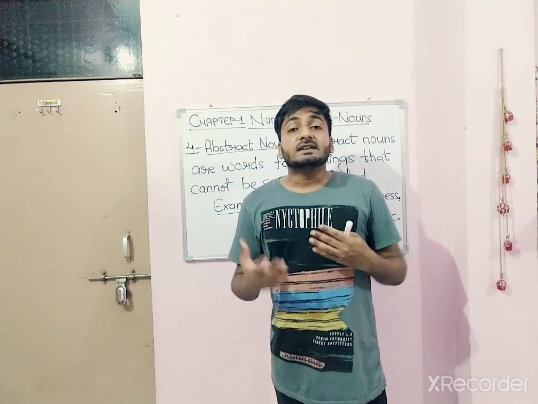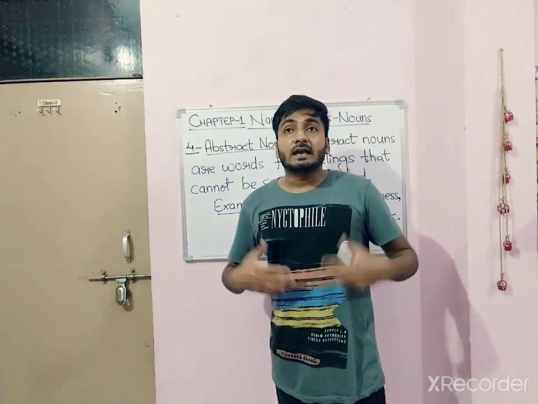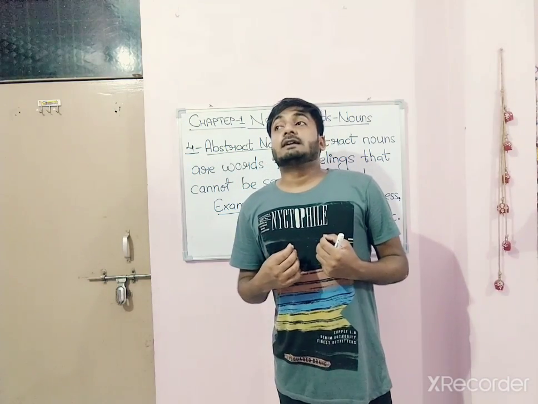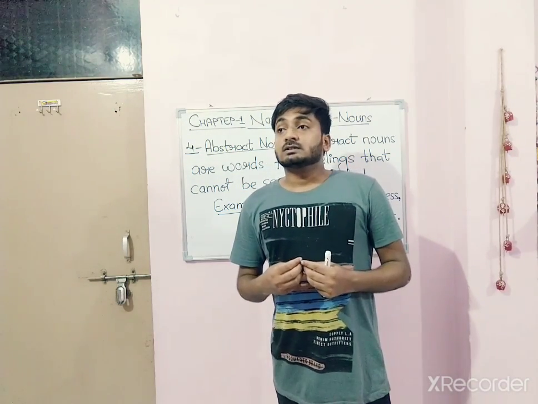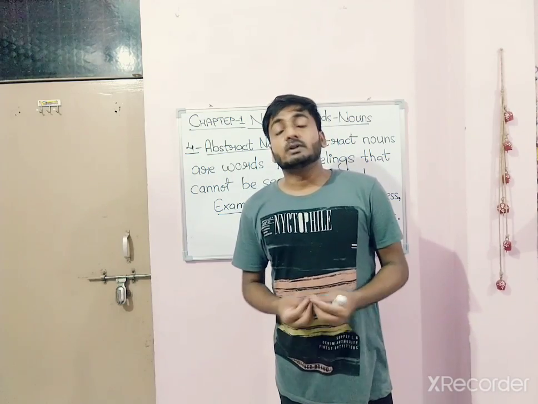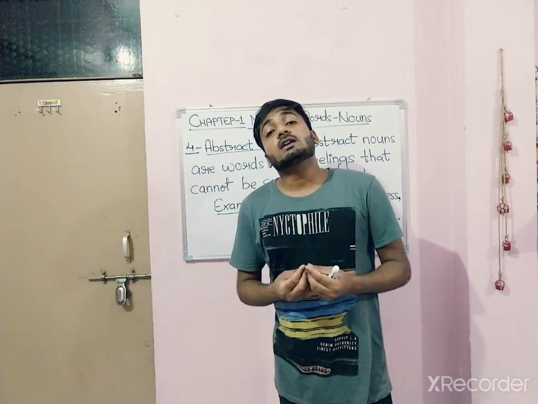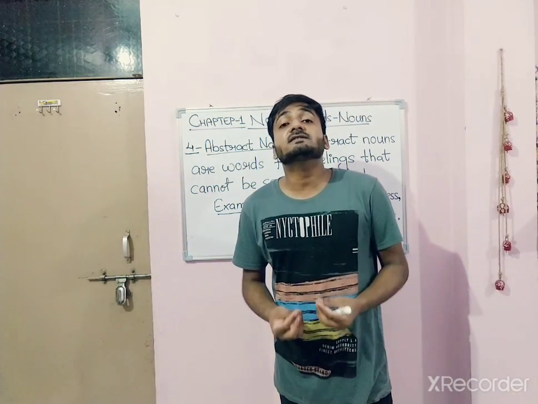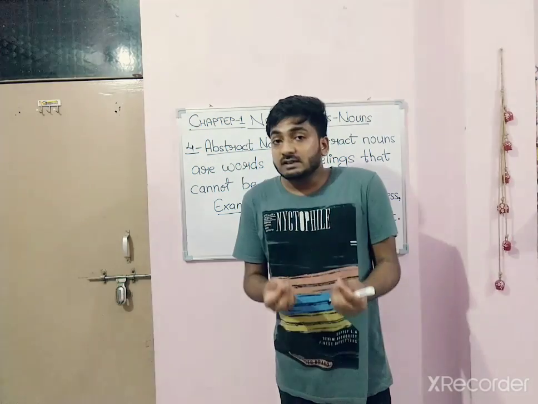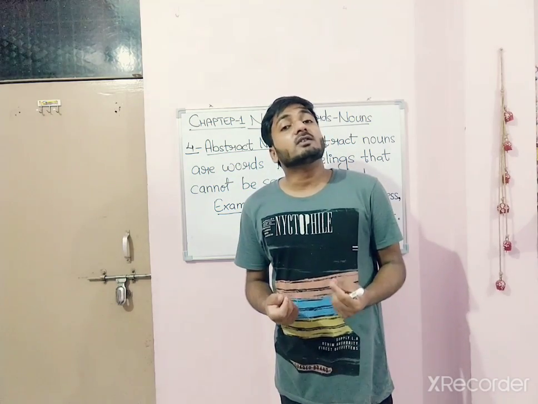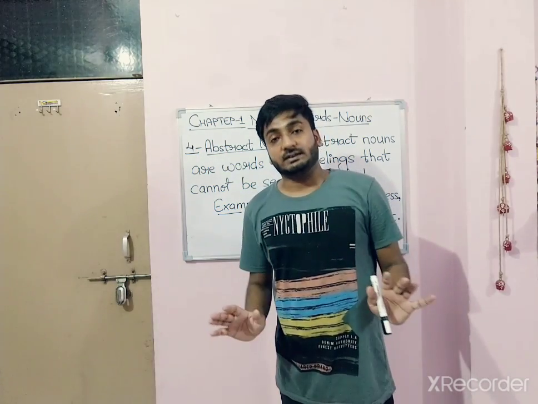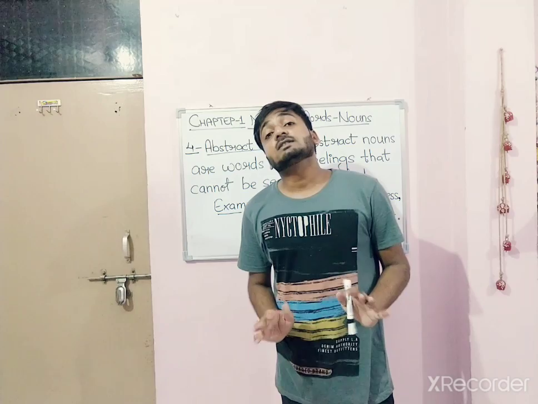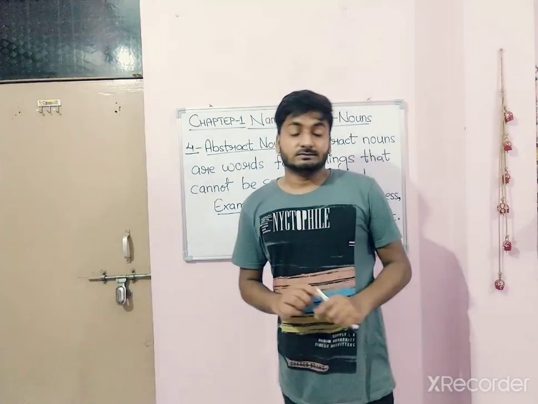So these feelings, jealousy, health, mercy, childhood, adulthood, these all are abstract nouns which don't have any physical appearance. We cannot see, we cannot touch, okay, but we can only feel it. These kinds of nouns are abstract nouns.